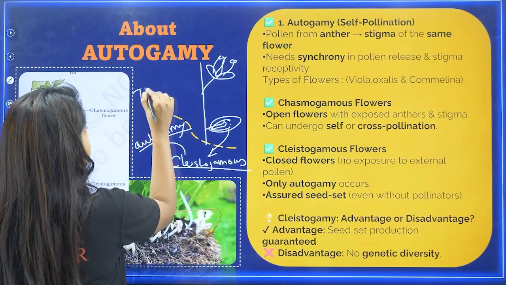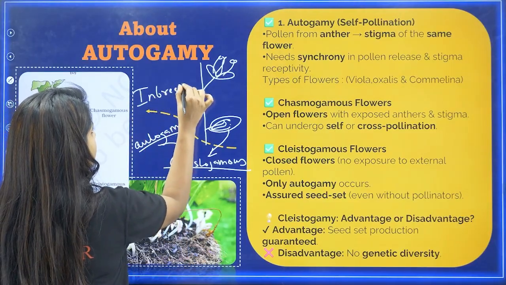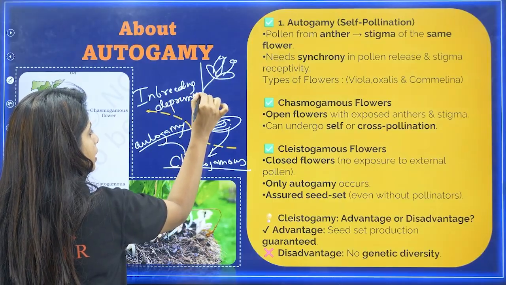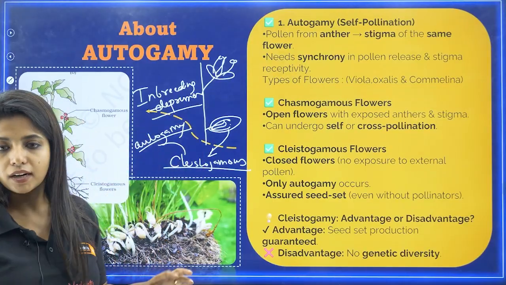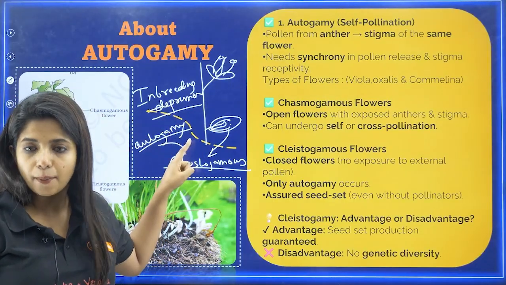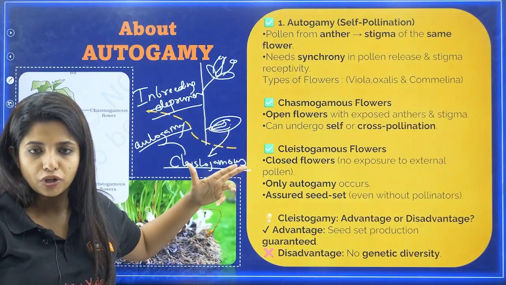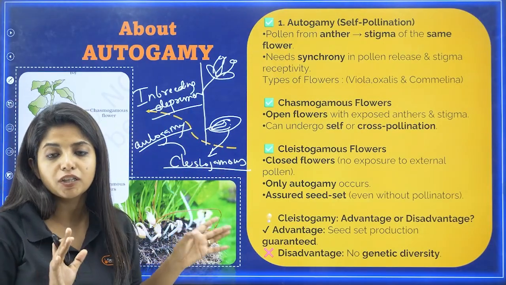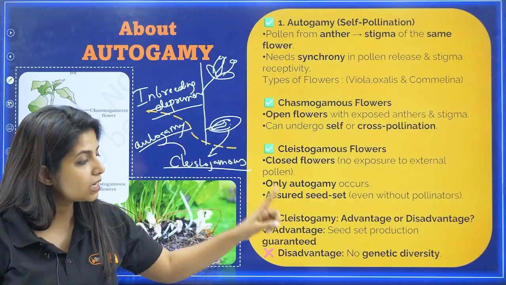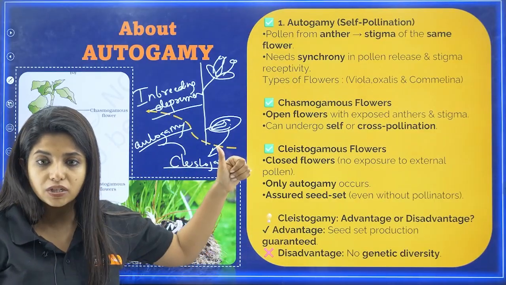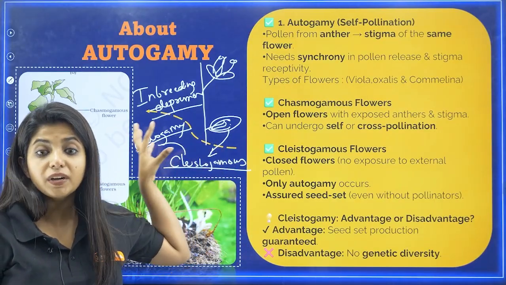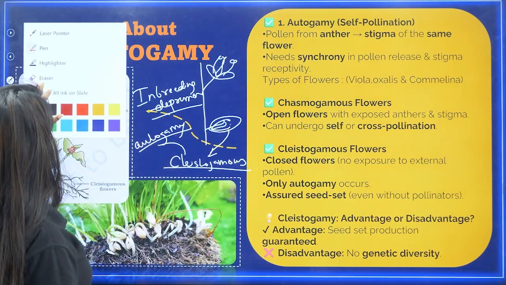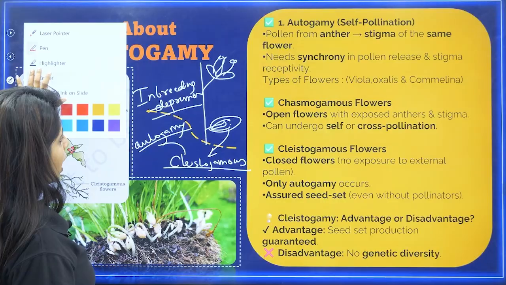Okay, what do you call this? Inbreeding depression, about which you will study again in this particular session only. So inbreeding depression can happen in the plants that undergo self-pollination. So autogamy is advantageous because assured seed set is produced. That is the only good thing. But the disadvantage is there is no genetic diversity, and also, my dear children, there is inbreeding depression that can happen. Now if we talk about the next type of flowers, that is chasmogamous.